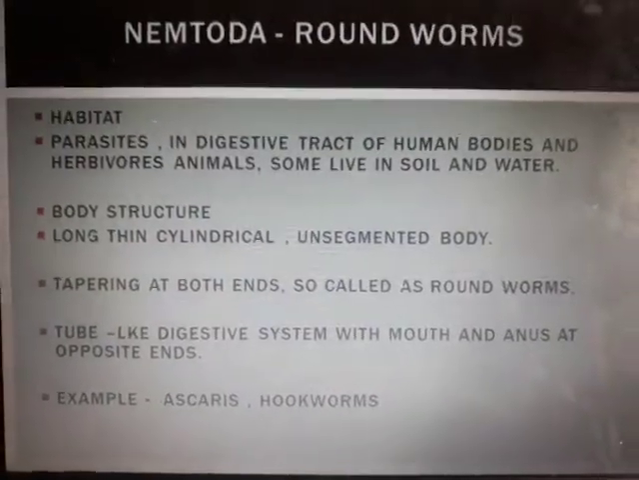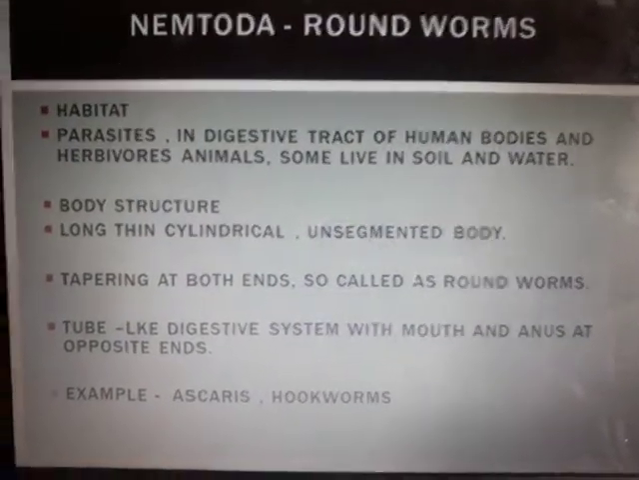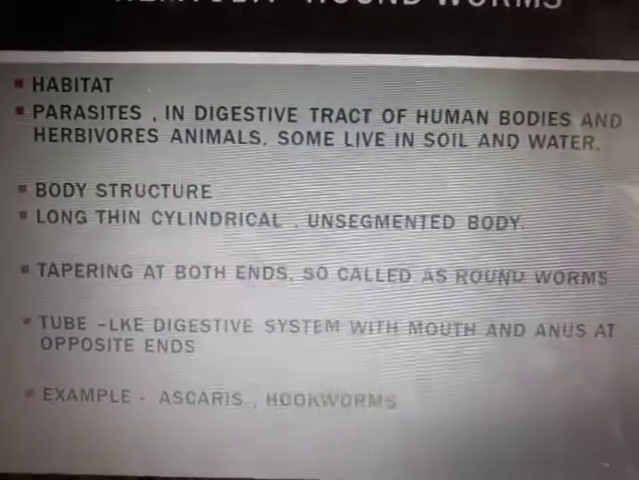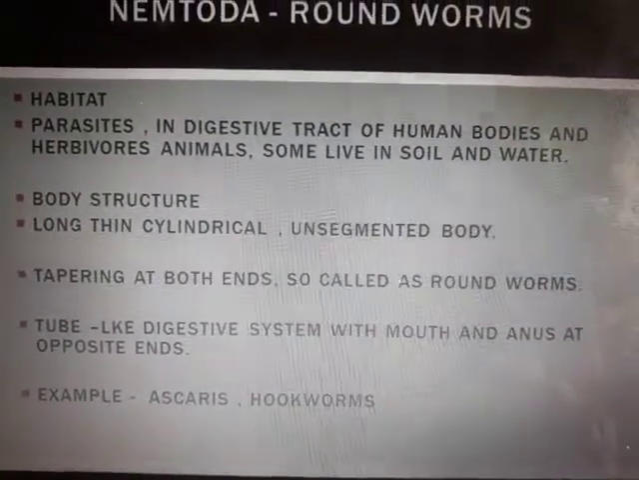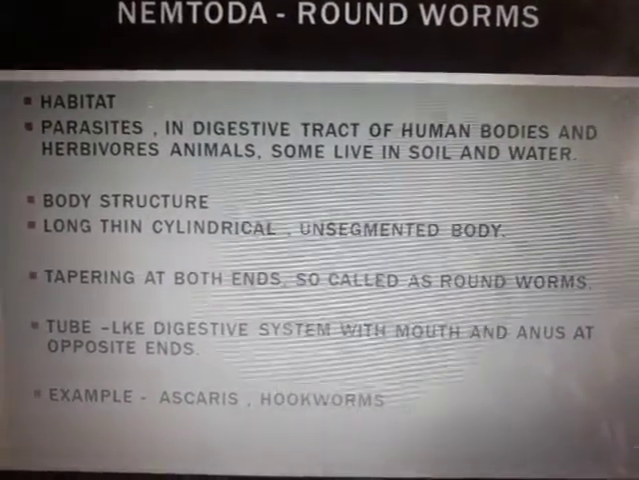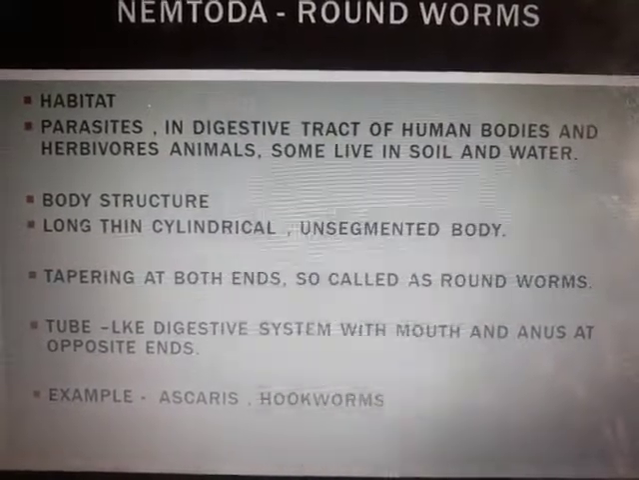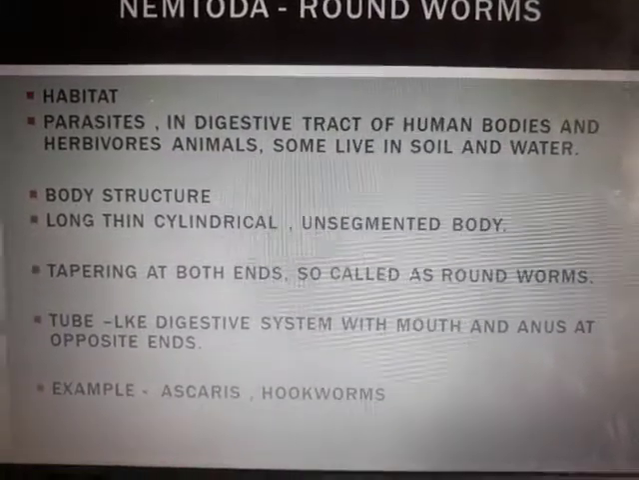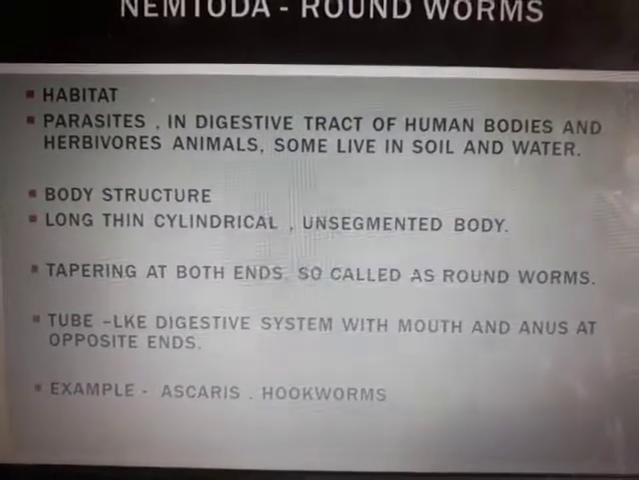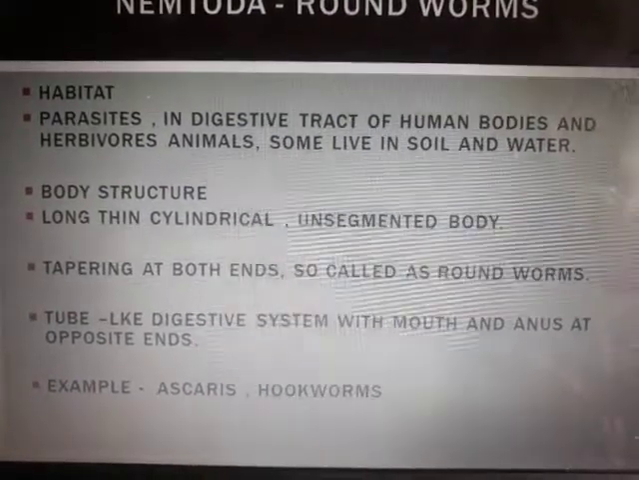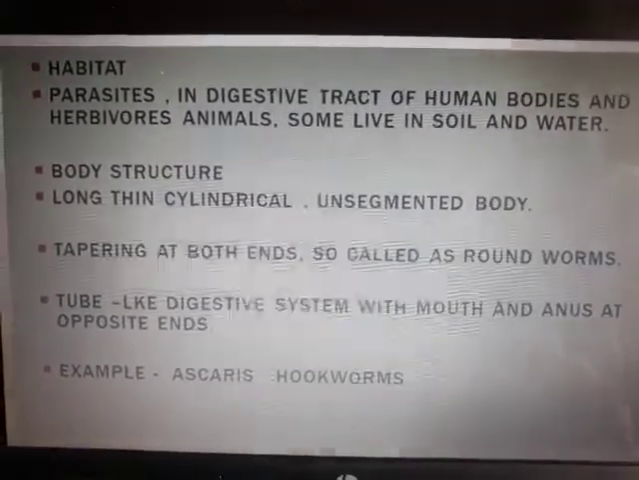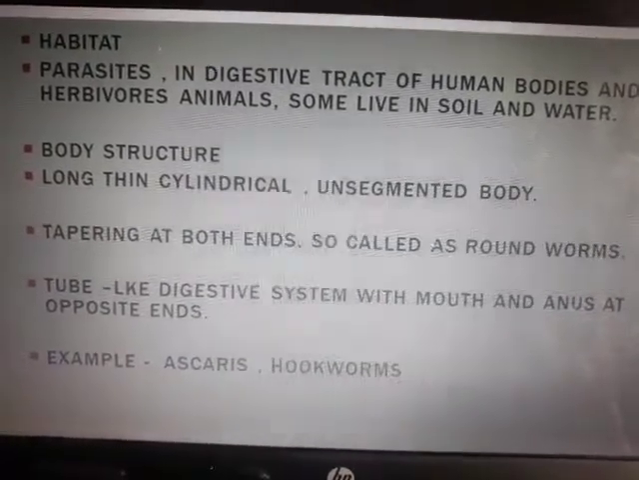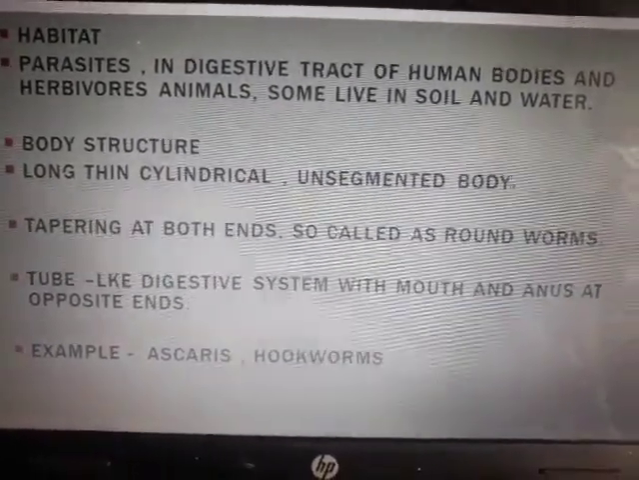Next is Nematoda, another name for which is roundworms. Habitat: they are again parasites, found in the digestive tract of human bodies and herbivorous animals. Some live in soil and water as well. From there they get transferred to human bodies basically. The body structure is long, thin, cylindrical and unsegmented.